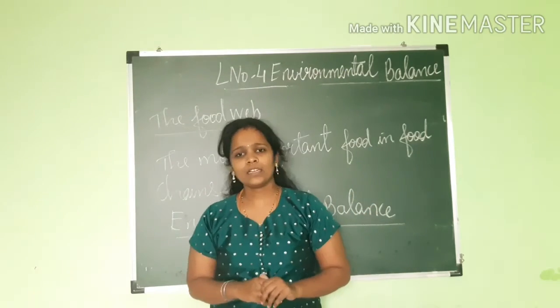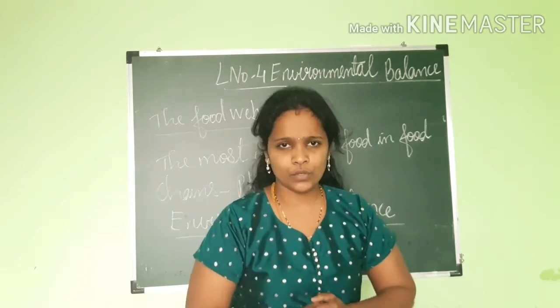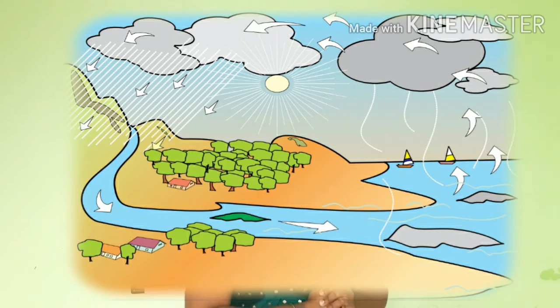Then again you can see one picture in front of you. What you can see in that? You can see that living things get a continuous supply of water because of the water cycle. Now you can see the picture of the water cycle. In that you can see how it is formed, how the water cycle takes place. Living things use oxygen from the air for breathing and give out carbon dioxide gas.